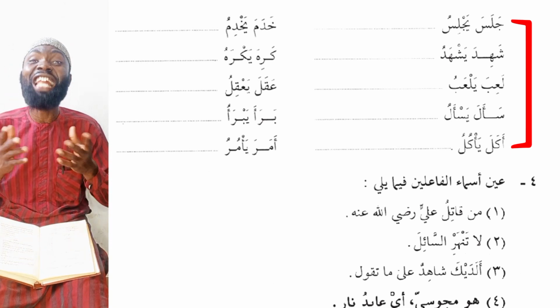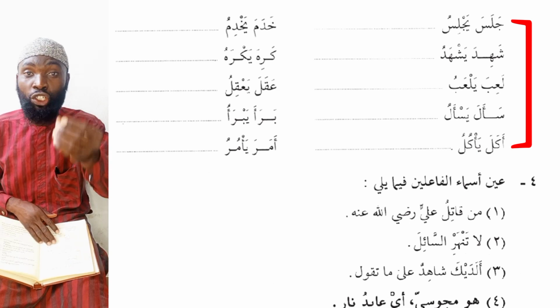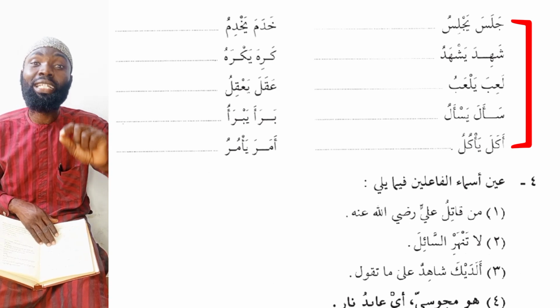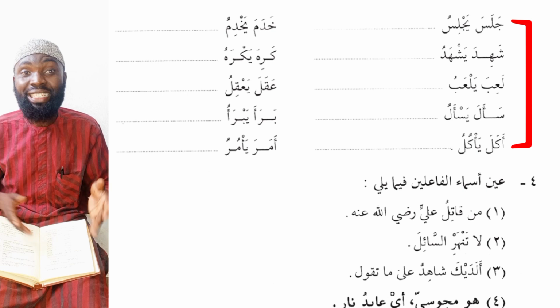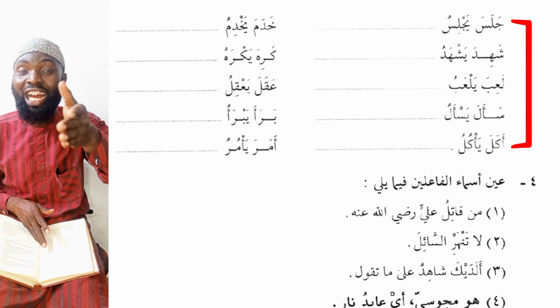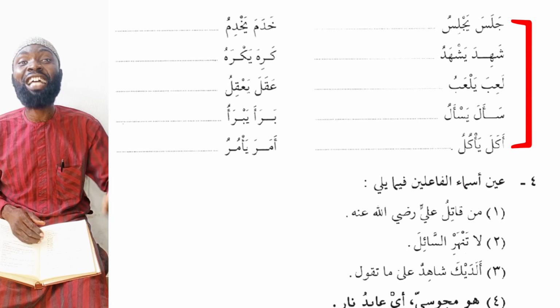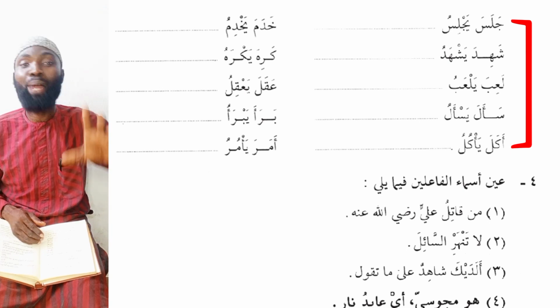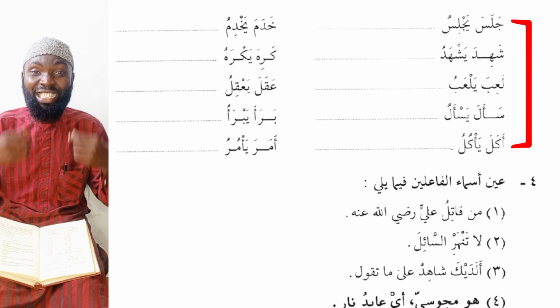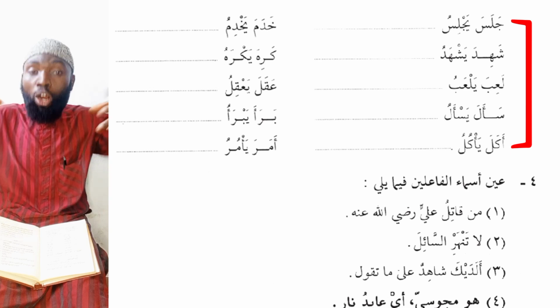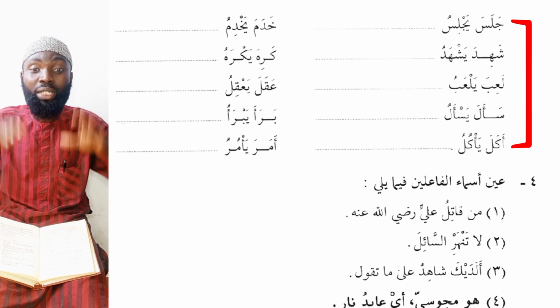Now we have sa'ala, he questioned, he asked; yas'alu, he is asking. Then it will be sa'ilun, a questioner, someone who asks. In the Quran, Allah subhanahu wa ta'ala says, sa'ala sa'ilun bi'adhabin waqi': a questioner asked concerning the coming punishment, the punishment which is sure.